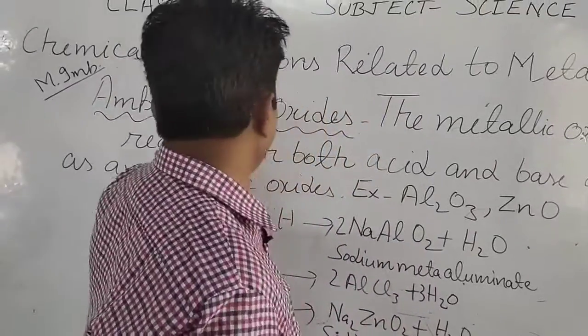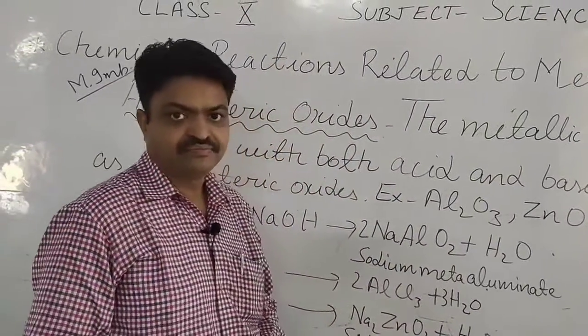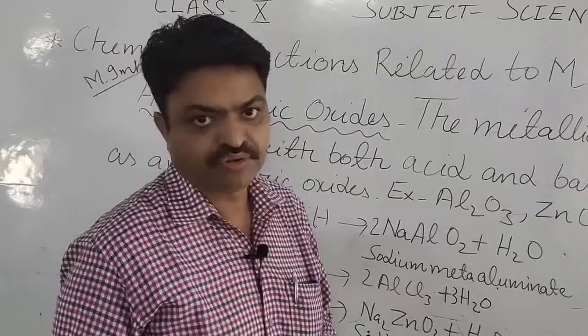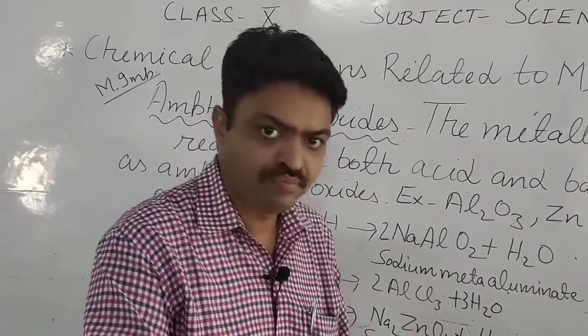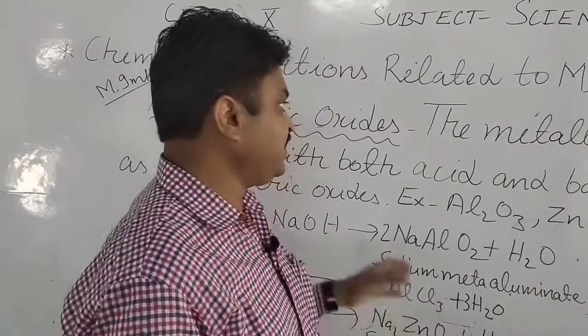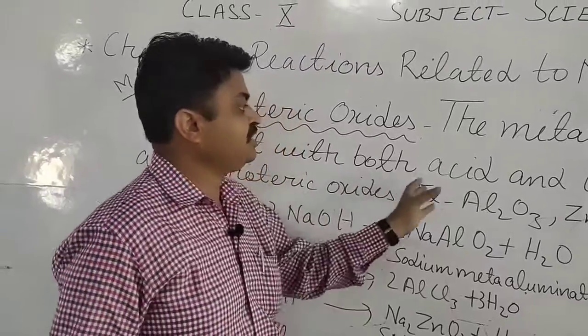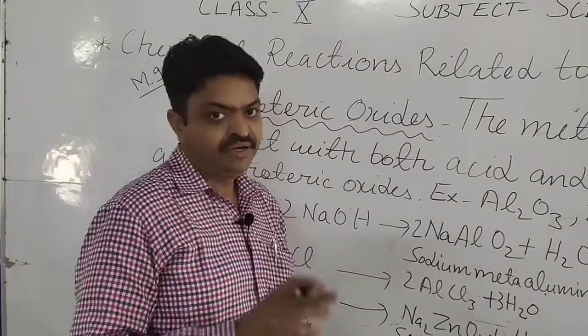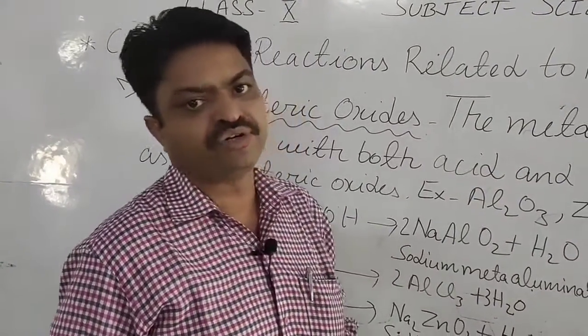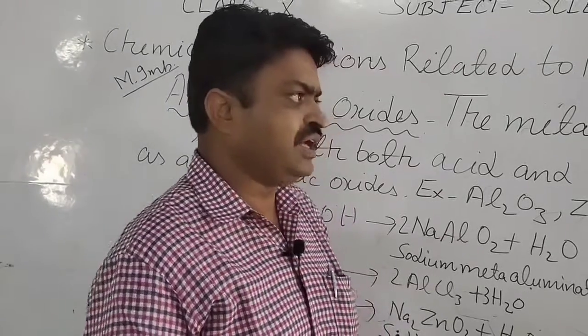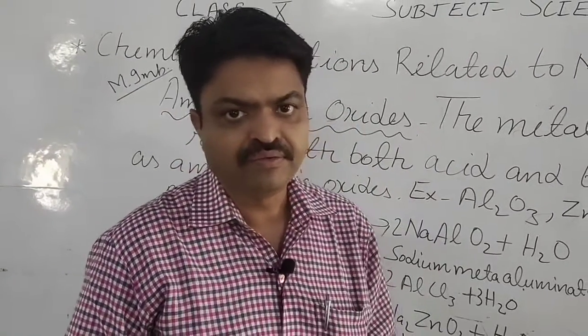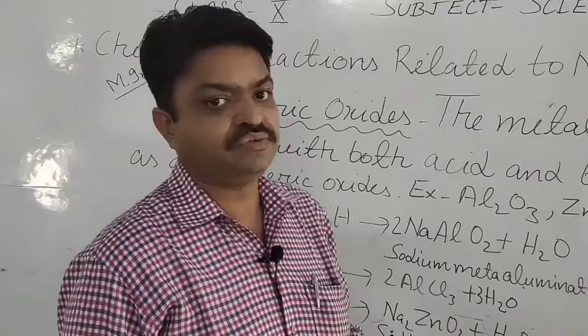Students, some metallic oxides behave as both acid and base, or they can react with both acid and base. That's why they are known as amphoteric oxides. So what definition will you write about amphoteric oxide, student?